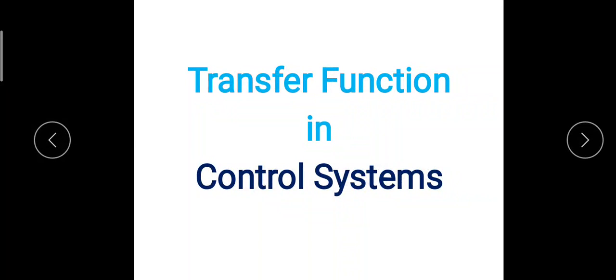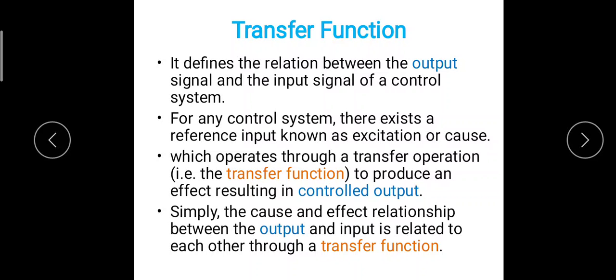Now we are going to talk about the transfer function in control systems. Transfer function can be defined as the relation between the output signal and the input signal of a control system. So there is a relationship between the input signal and the output signal, and that relation is governed by the transfer function. For any control system, there exists a reference input known as excitation or cause. This reference input is the important excitation in any control system.